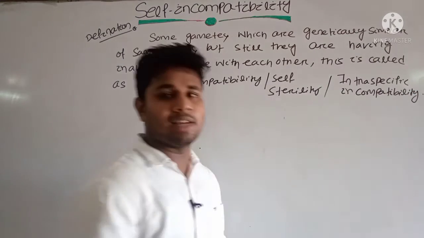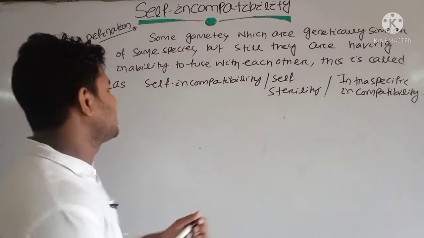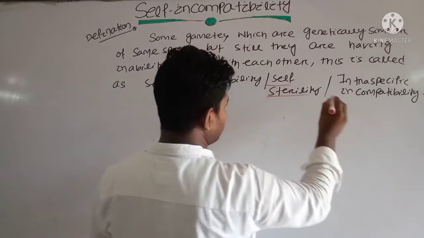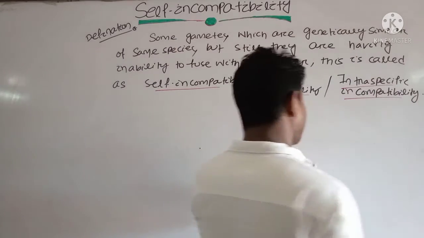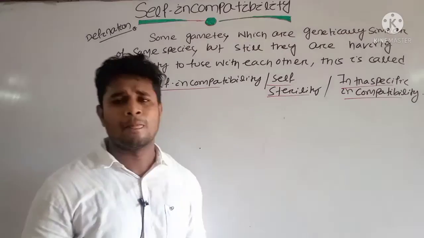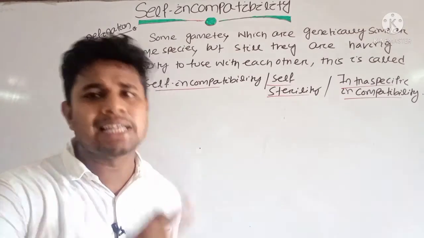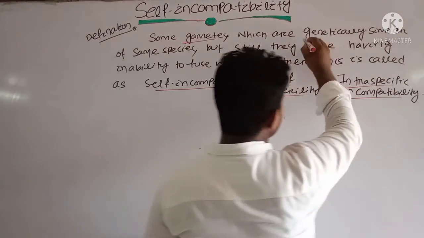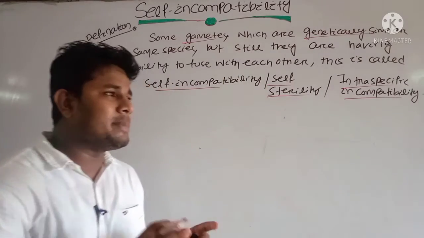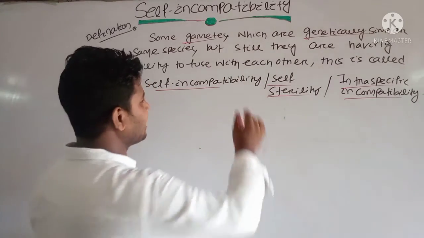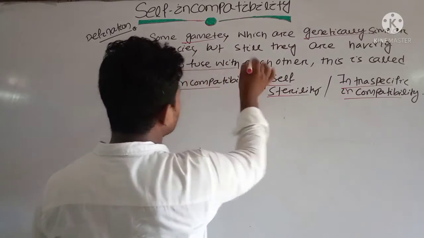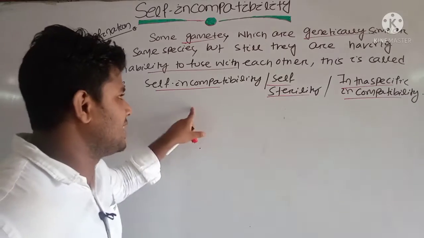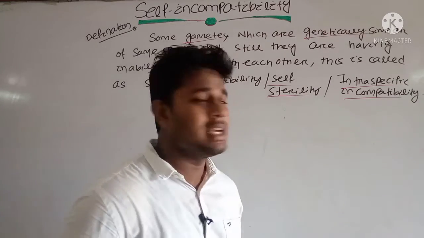Clear? These are three terms which have similar meaning: self-incompatibility, self-sterility and intraspecific incompatibility. These are three terms which are related to self. Self means a single individual or single species that has gametes which are genetically similar. Clear? But they have an inability to fuse with each other, and this property of that flower is called self-incompatibility or self-sterility or intraspecific incompatibility.